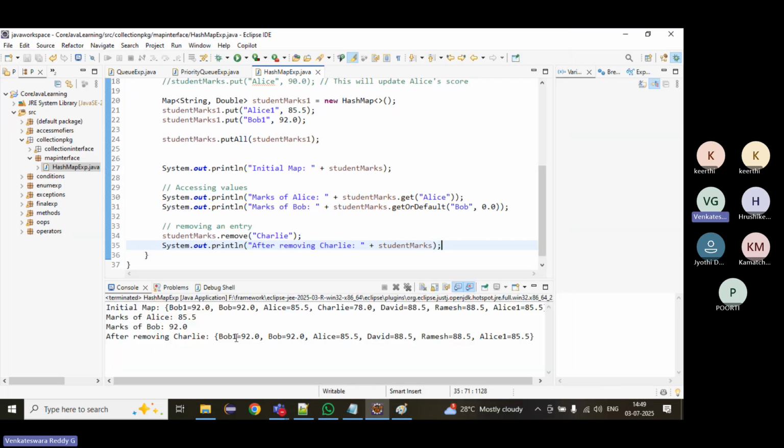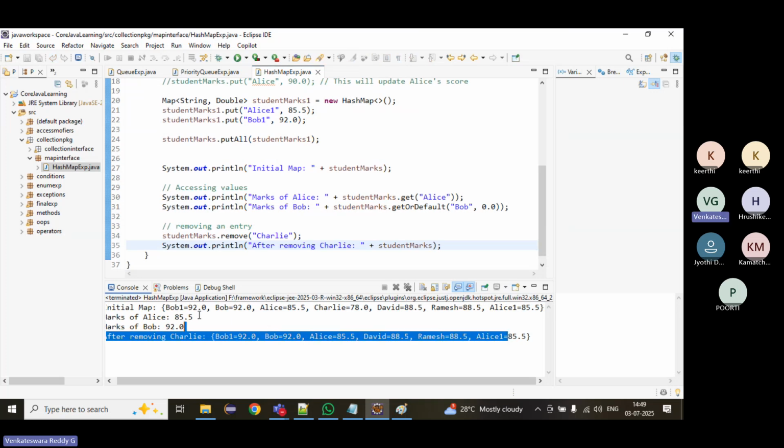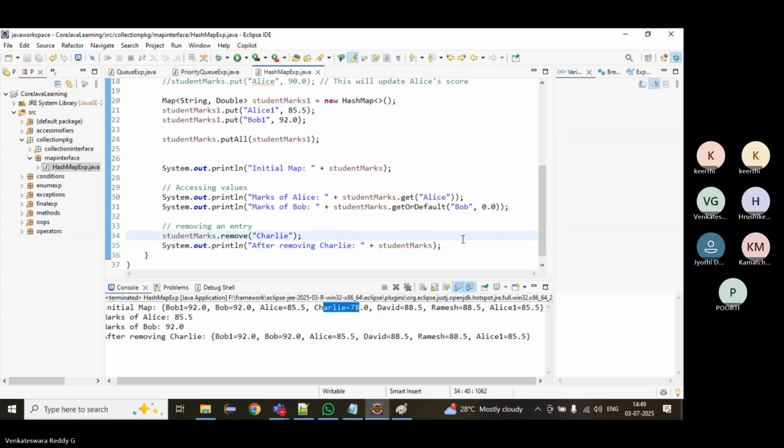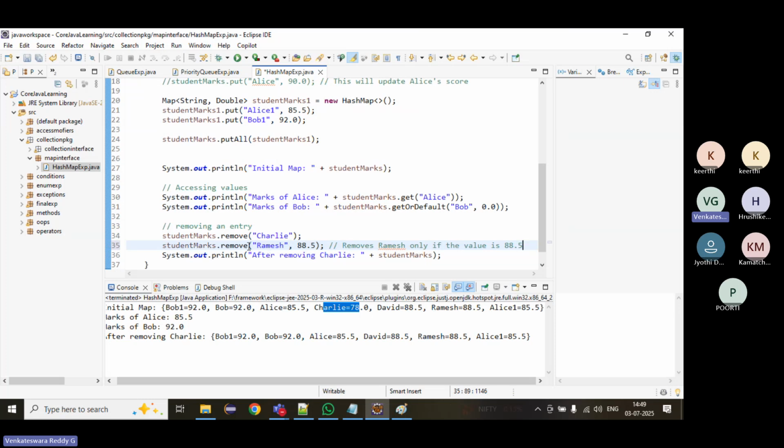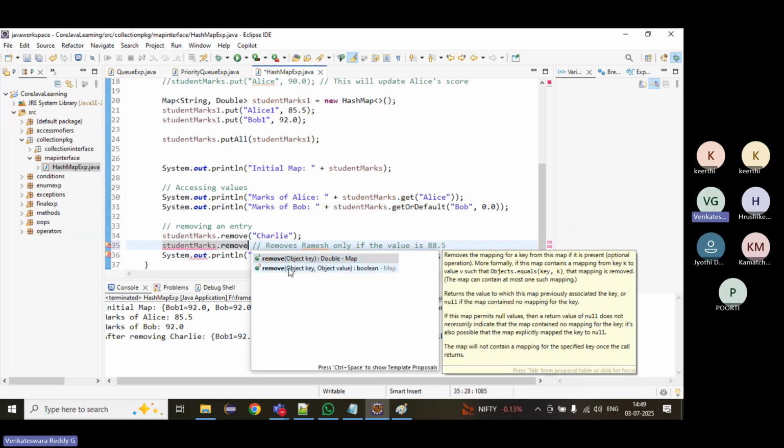If we pass it, it will remove this Charlie. Whatever we have passed, it will remove. I think it's removed already. Charlie. Right. And then student marks dot remove. I think only remove.